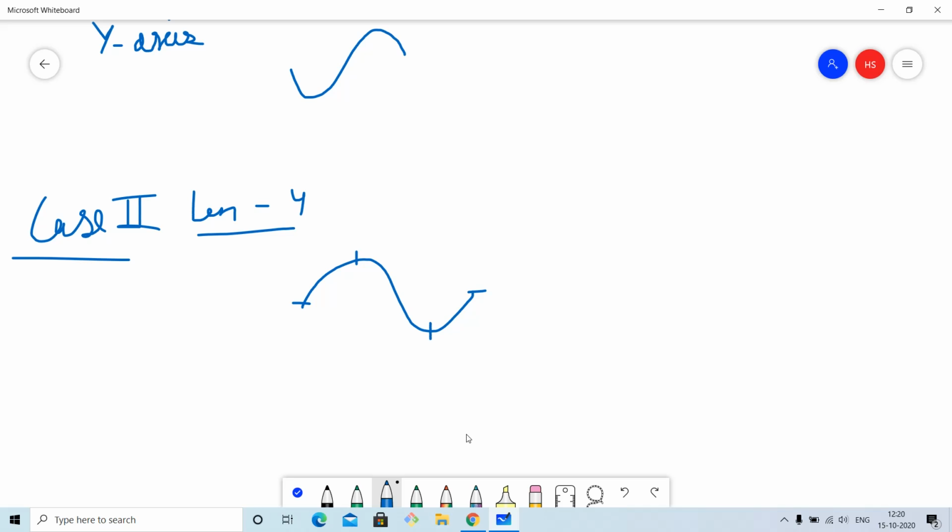Can there be any monotone triple present when the subsequence has an order of magnitude variation like this? No, there is no monotone triple present in a subsequence of length 4 if the variation is like this. But there can be a monotone triple in a subsequence of length 4 if the variation is like this, with the top position here. If the top position is here, then these three positions form a monotone triple.